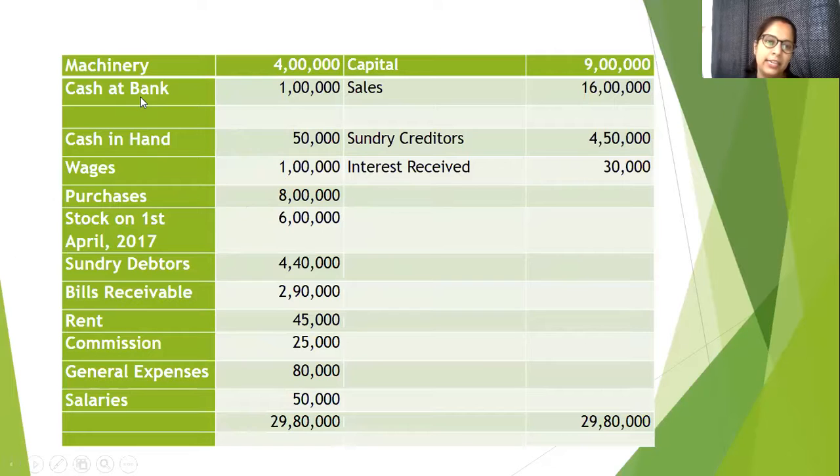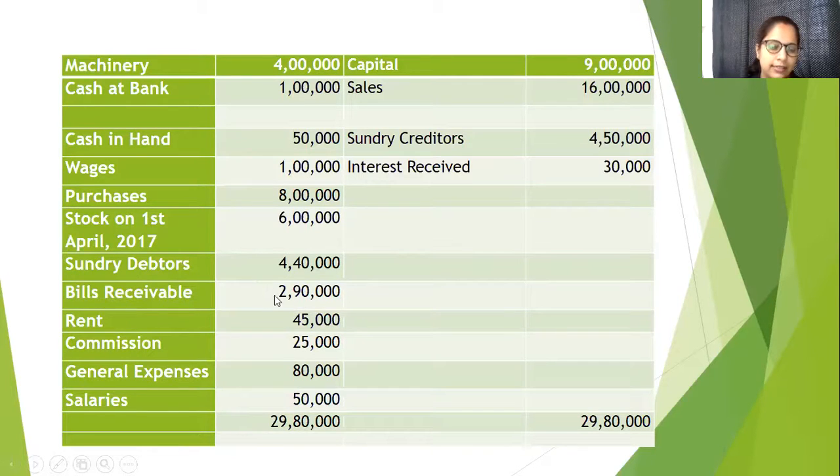At the end of the year, cash at bank is 1 lakh, cash in hand is 50,000, wages 1 lakh, purchases 8 lakh, stock on 1st April 2017, this is the opening stock, 6 lakh, sundry debtors 4,40,000, bills receivable. I will talk about bills receivable in detail in my other videos. Till now, consider it to be like a debtor. This is an amount which we will receive in future. We haven't received it, but we will receive it in future.